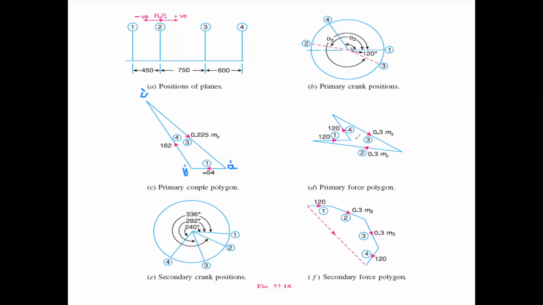So the problem starts with the force polygon, that is A. So what is the value? 120. Let us take the same as earlier: 15 newtons equals 1 centimeter. So that value is nearly 2.4 centimeters. Just draw it horizontally.